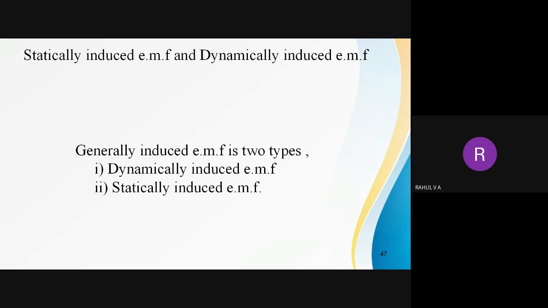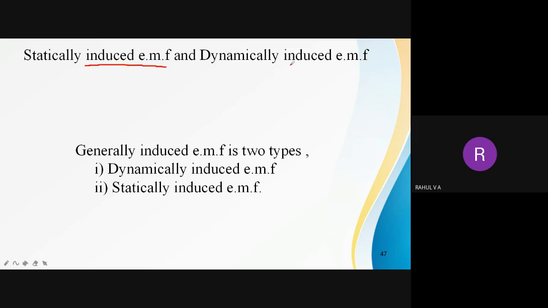Okay, so based on the basics we have gone through in the last classes, like the basic terminologies, MMF, flux, reluctance, etc., and then series and parallel magnetic circuit and laws of electromagnetic induction, that is Faraday's law and Lenz's law. So we are going to classify induced EMF. So what is induced EMF?